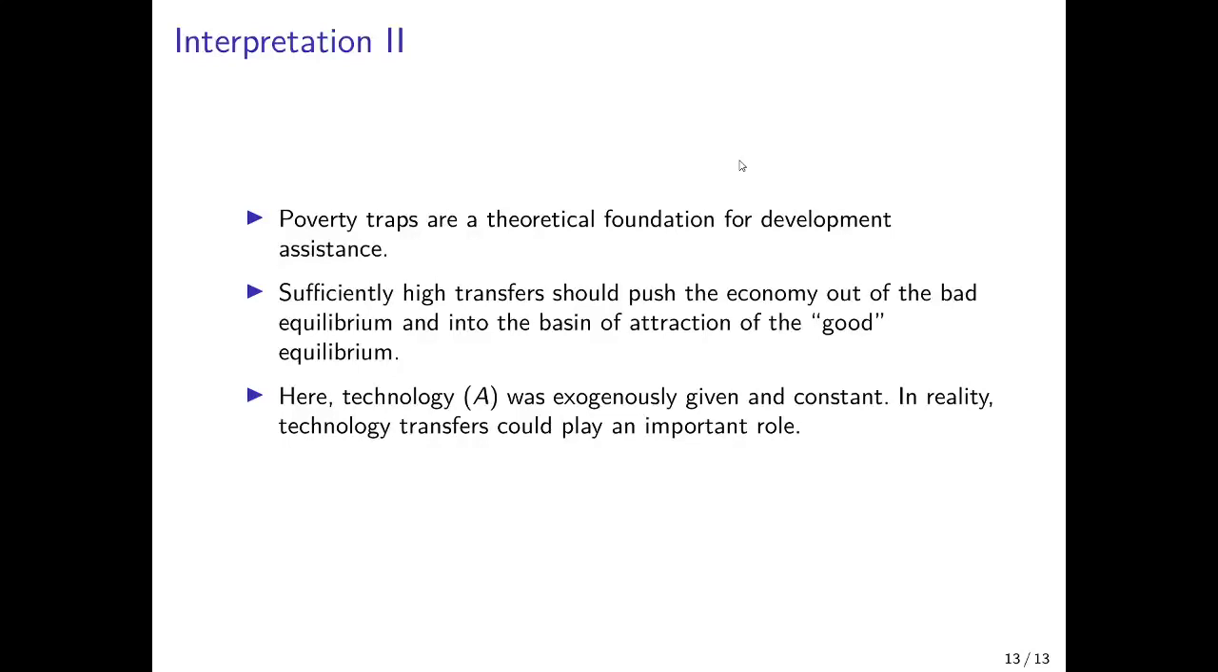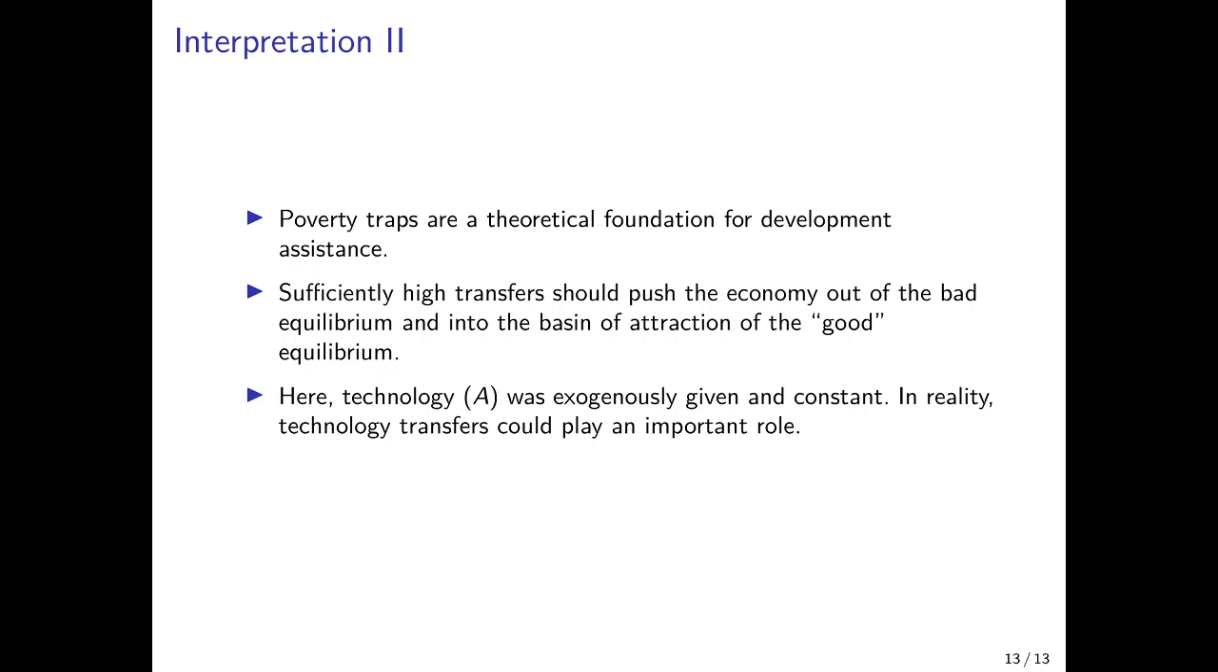So to summarize, poverty traps are a theoretical foundation for development assistance. Sufficiently high transfers are needed in this kind of development assistance, but there could also be other aspects that push the economy into the basin of attraction of the high income equilibrium. In our case, we disregarded technology because it was exogenously given and constant, but in reality, technology transfers might also play an important role because if technologies are transferred from rich countries to poor countries, that might raise incomes there sufficiently such that they come into the basin of attraction of their high income equilibrium.